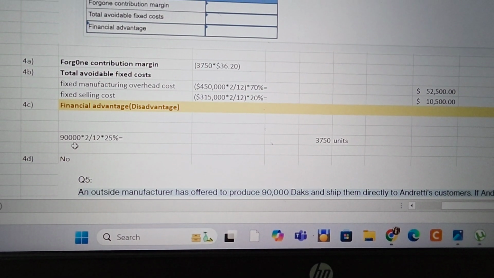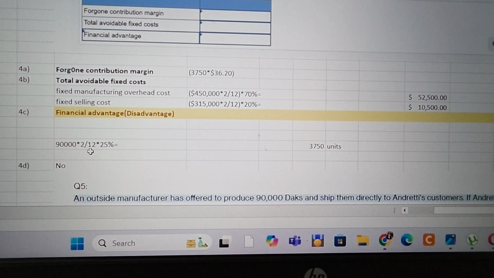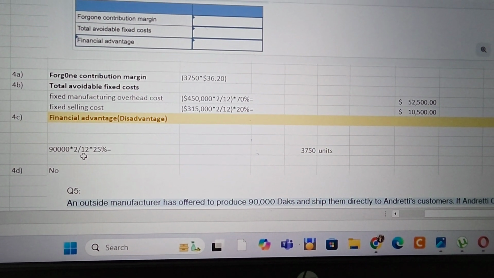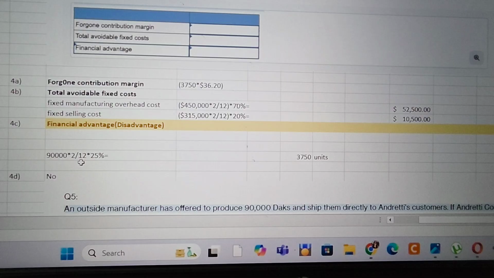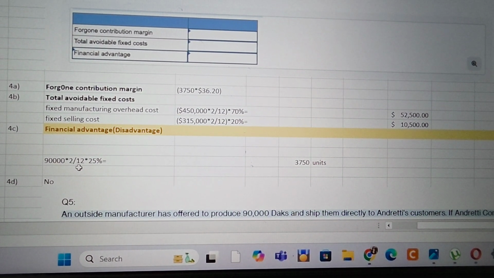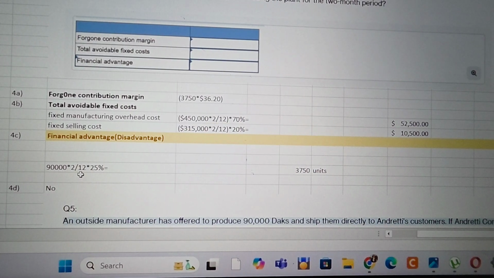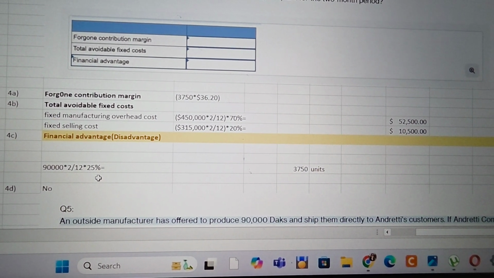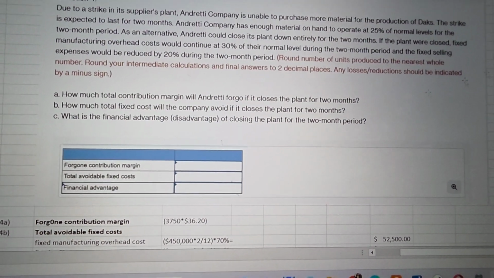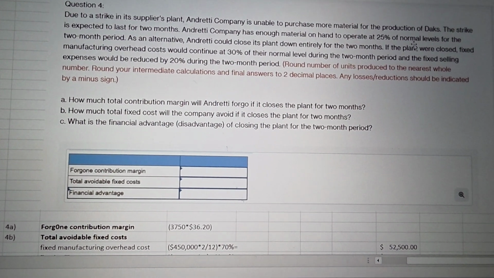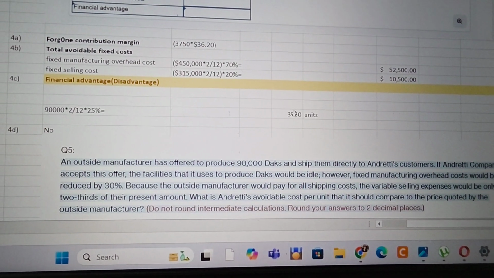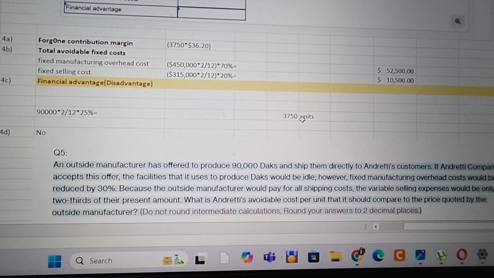So 90,000 is the normal production. For 2 months it will be 2 divided by 12, because 90,000 units will be produced over the year and there are 12 months in a year, so we need to find out for 2 months, multiplied by 25%, because it says in the question that it will operate at only 25% of normal levels. So the units it will produce are 3,750 units for this 2-month period.